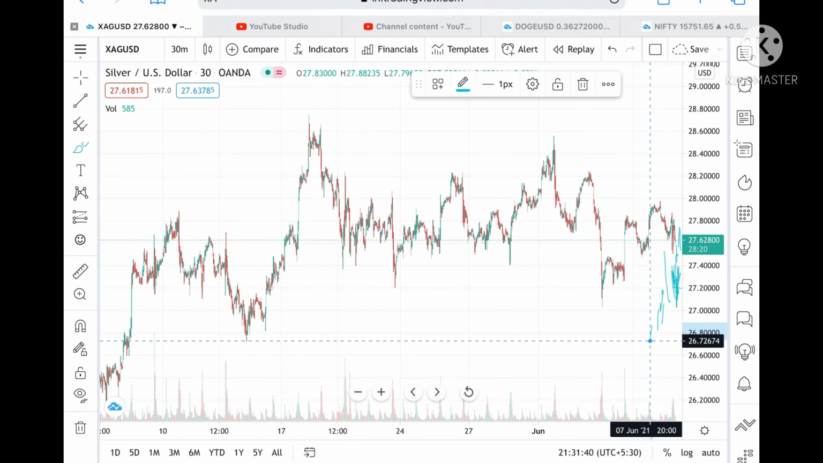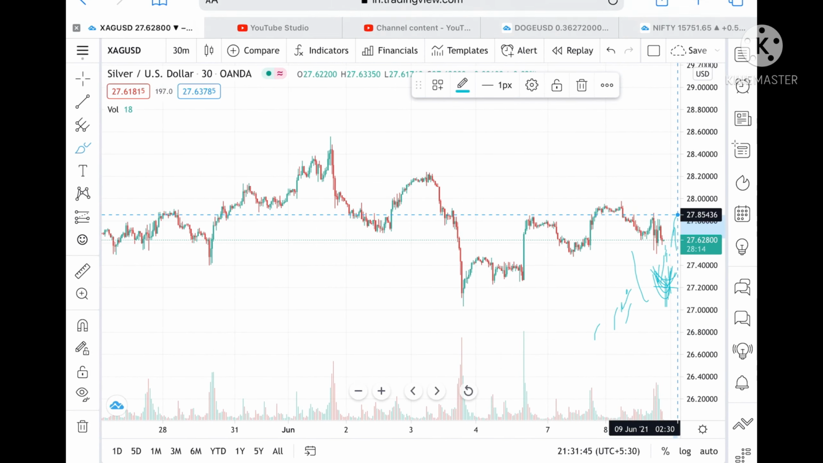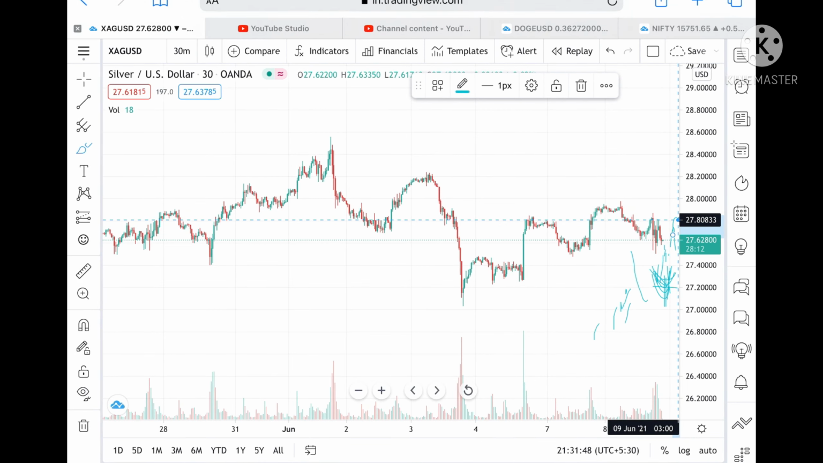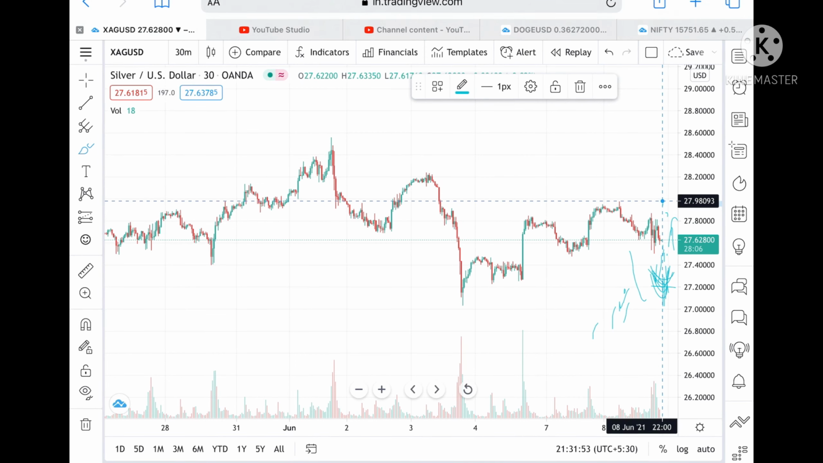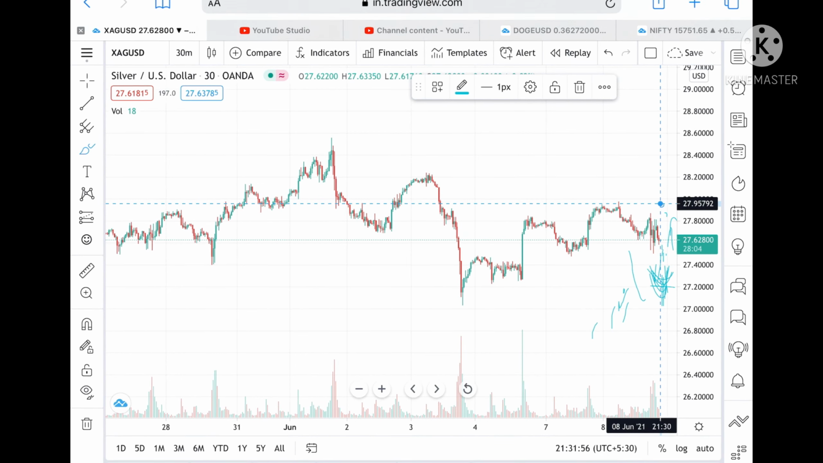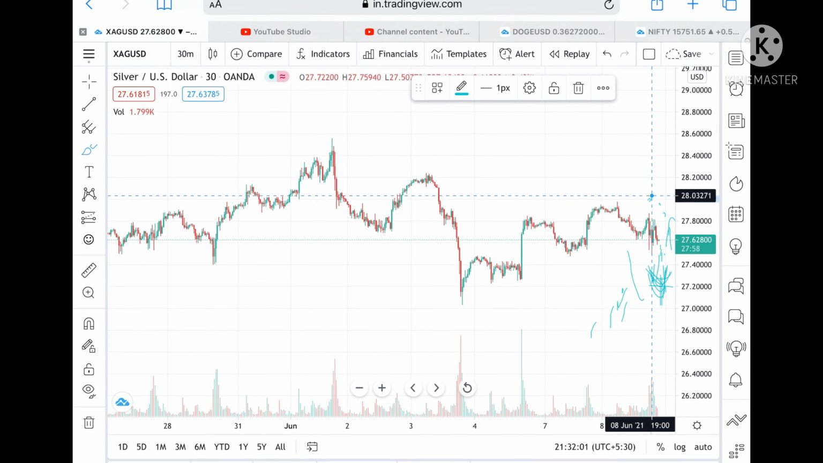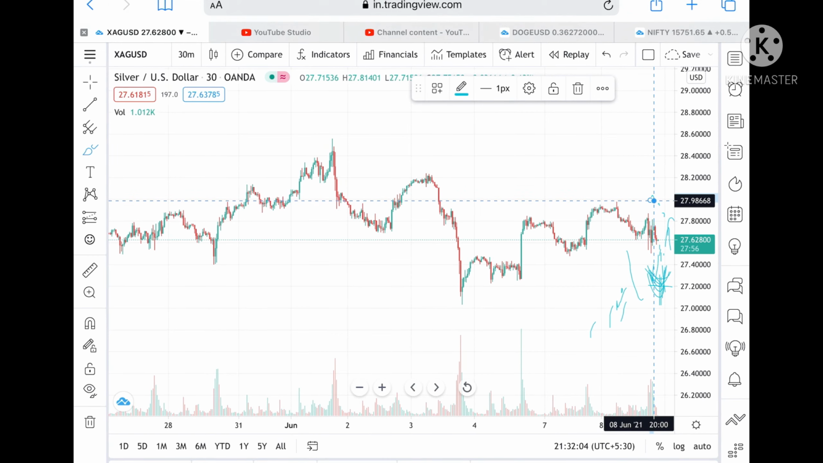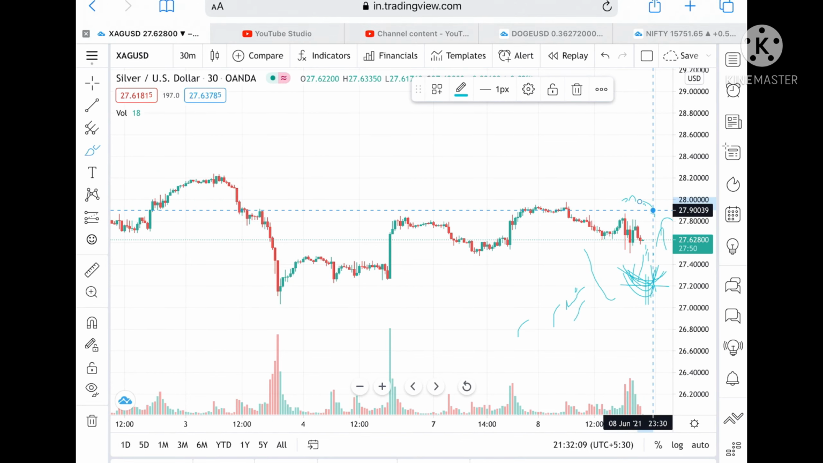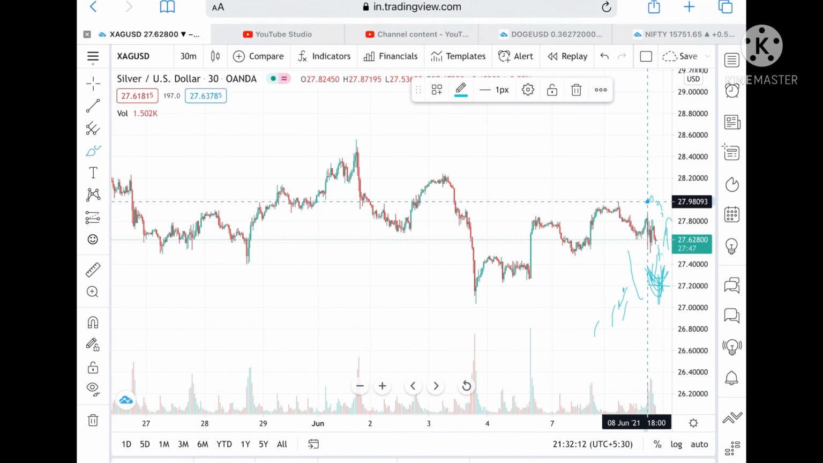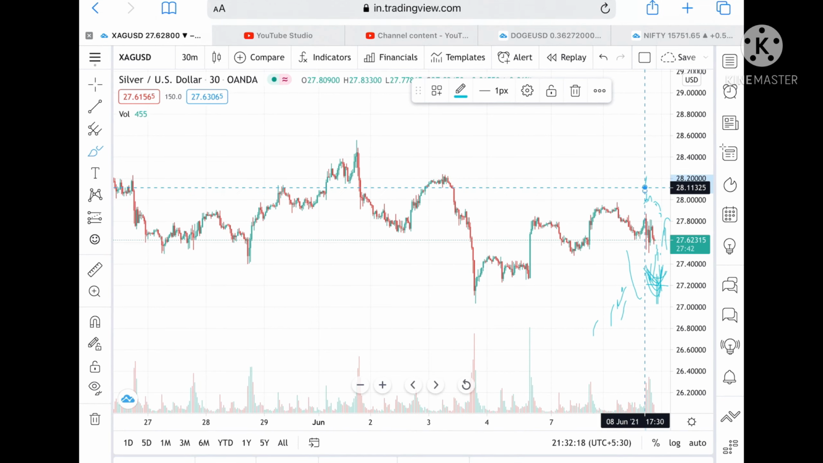Suppose the price of silver moves above a level of 27.80, then there is high chance that it can touch a level of 27.87, and from there it can touch a level of 27.95. Once 27.95 is touched, then it can go and touch a level of 27.98, which is not tested. It is only tested once here, so there is high probability that it can bounce back from this side. Suppose if it breaks this level, then we can see a level of 28.07 from there, and from there we can see a level of 28.11, and from there we can see a level of 28.19.